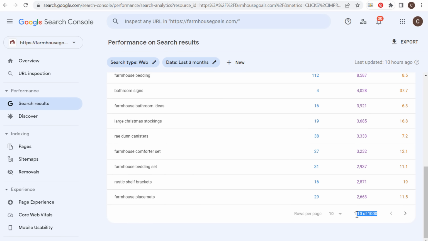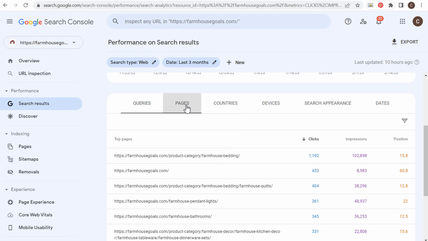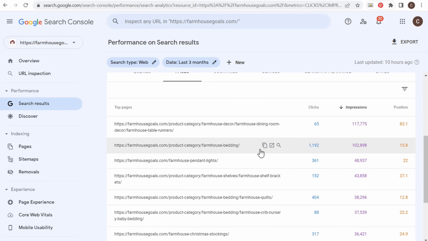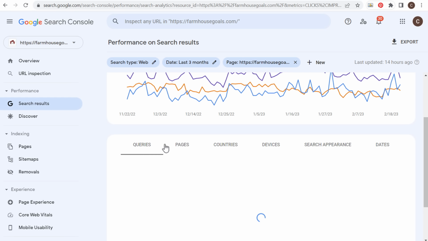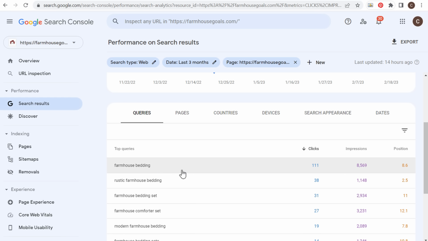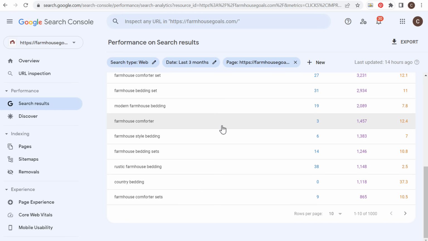You can see they'll give us 1,000 different keywords here. So we have all of these keywords by impressions. But what you can also do with Google Search Console is look at some of your top pages by impressions. And for example, I'll go into this a little bit more, but I'm trying to increase my rankings related to farmhouse bedding. So if I click on this specific page, I can actually see the search terms that are driving clicks to my website for this page. So obviously, farmhouse bedding is one of the main search terms, but if we're looking at impressions, these are all different keywords that I can start to target as well and make sure that I'm optimizing for all of these different keywords that people are actively looking up, because clearly my website is relevant to these keywords if I'm ranking high in Google for them already.